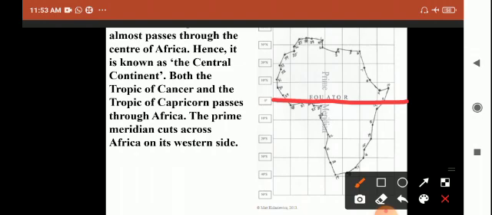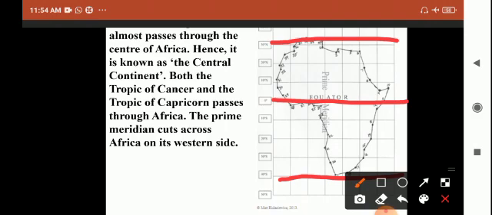Both the Tropic of Cancer and the Tropic of Capricorn pass through Africa. The Tropic of Cancer passes through the extreme northern part of Africa, and the Tropic of Capricorn passes through the extreme southern part of Africa. This is the location of Africa.